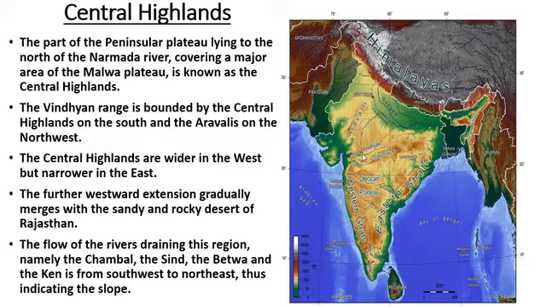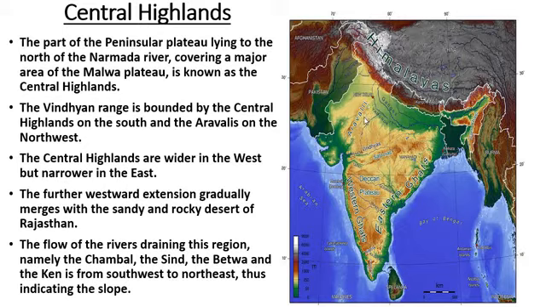The parts of the peninsular plateau lying to the north of the Narmada River cover a major area of the Malwa Plateau. Here is the Malwa Plateau, known as the Central Highland, meaning just north of the Narmada River is the location of Central Highlands. The Vindhyan Range is here, bounded by the Central Highlands on the south and the Aravalis on the northwest. Here is the Aravali, in the northwest.